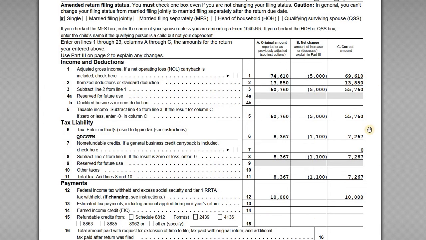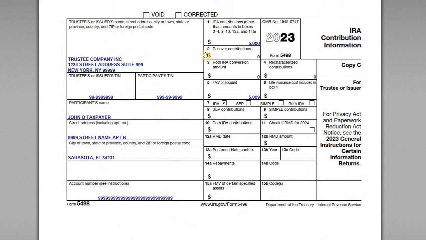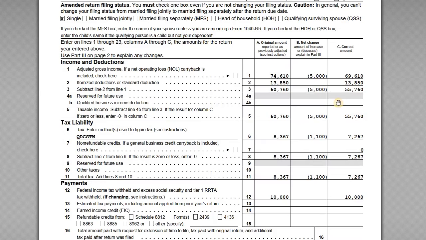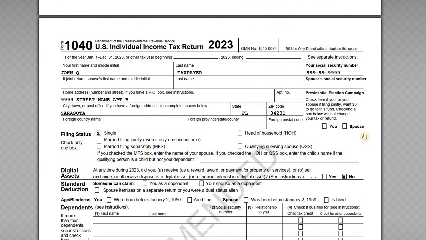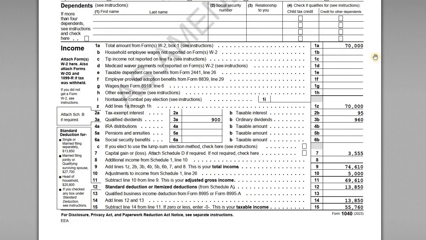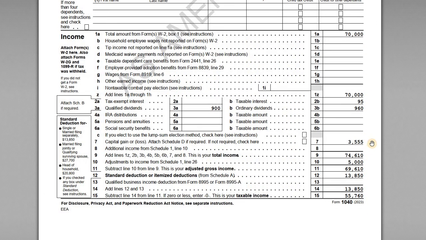Now he moves on to figure out what are the correct amounts that should have been reported. Well, if we have a quick look at the 5498 here, we can see that for the 2023 year, Box 1 IRA contributions are $5,000, and this is a regular traditional IRA, right? It's not marked as a Roth IRA. So on his amended return, if he prepares the 1040 again, there's going to be no changes to his income up here. So wages, investment income, all that remains the same. His capital gains remain the same.